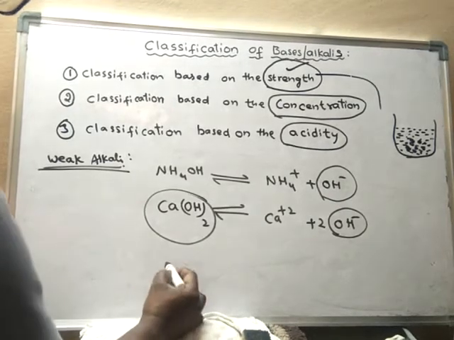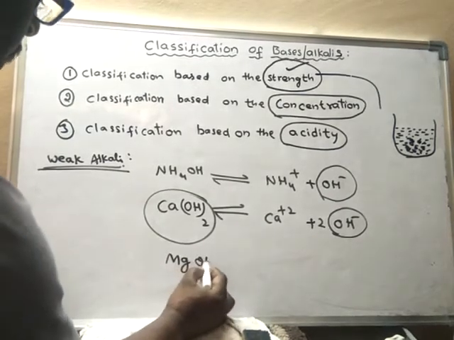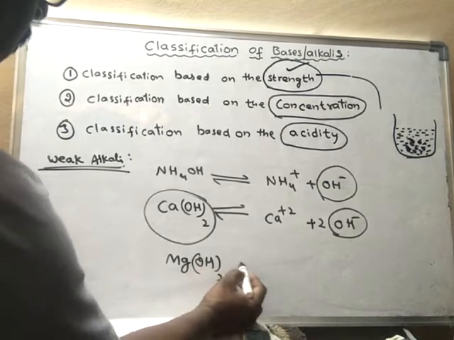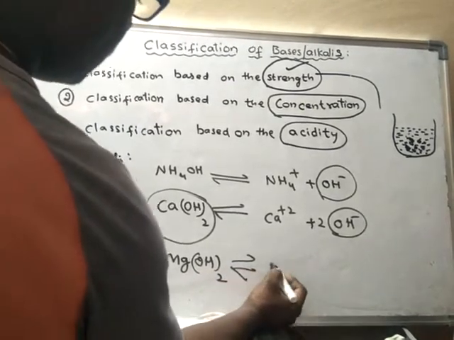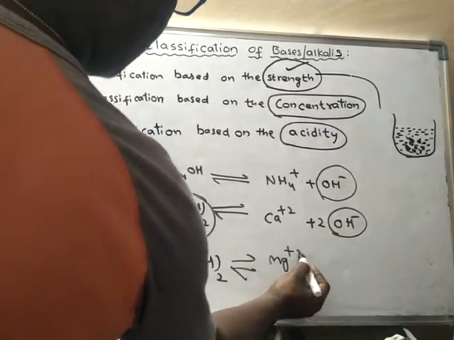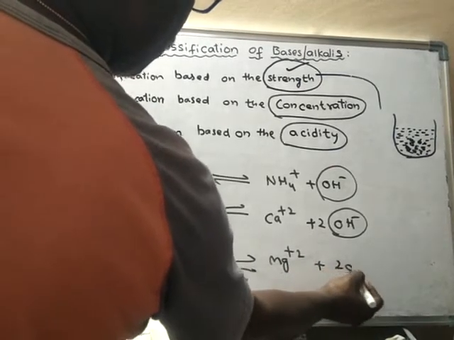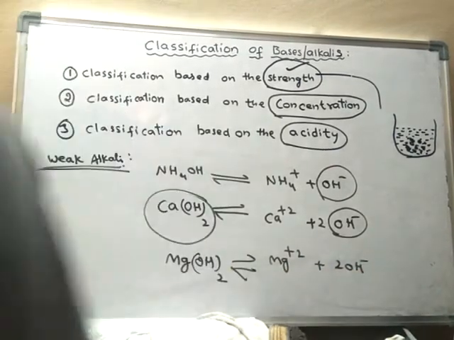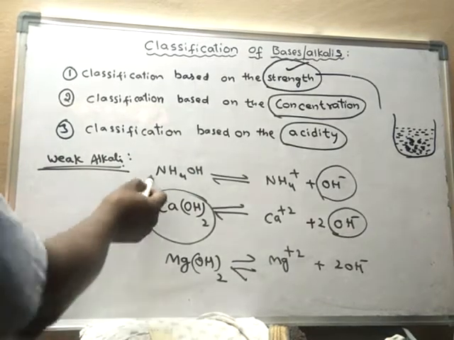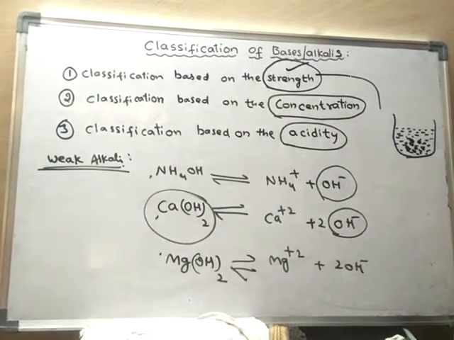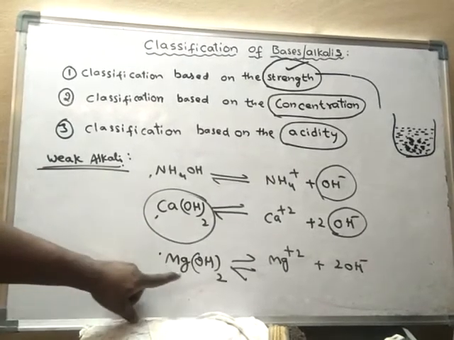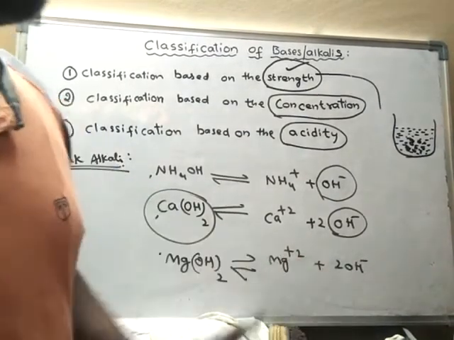Okay, magnesium hydroxide, Mg(OH)2. Even its alpha value is also less than 30. It will also break down into Mg2+ and 2OH-. So we have to consider the degree of dissociation of the substance. Every molecule will produce 2OH-, no doubt.